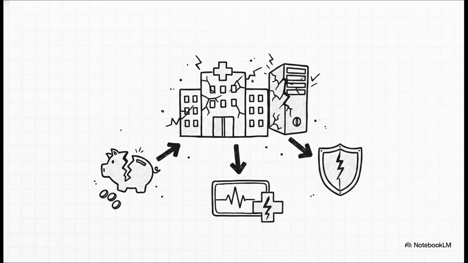The cascading impact of a breach of this magnitude is just enormous. We're looking at devastating financial losses, permanent reputation damage for the institutions involved, and massive service disruptions. And keep in mind, in fields like healthcare, where system uptime is absolutely critical, a disrupted network doesn't just mean a minor inconvenience for IT. It can quite literally be a matter of life or death for the patients relying on that system.